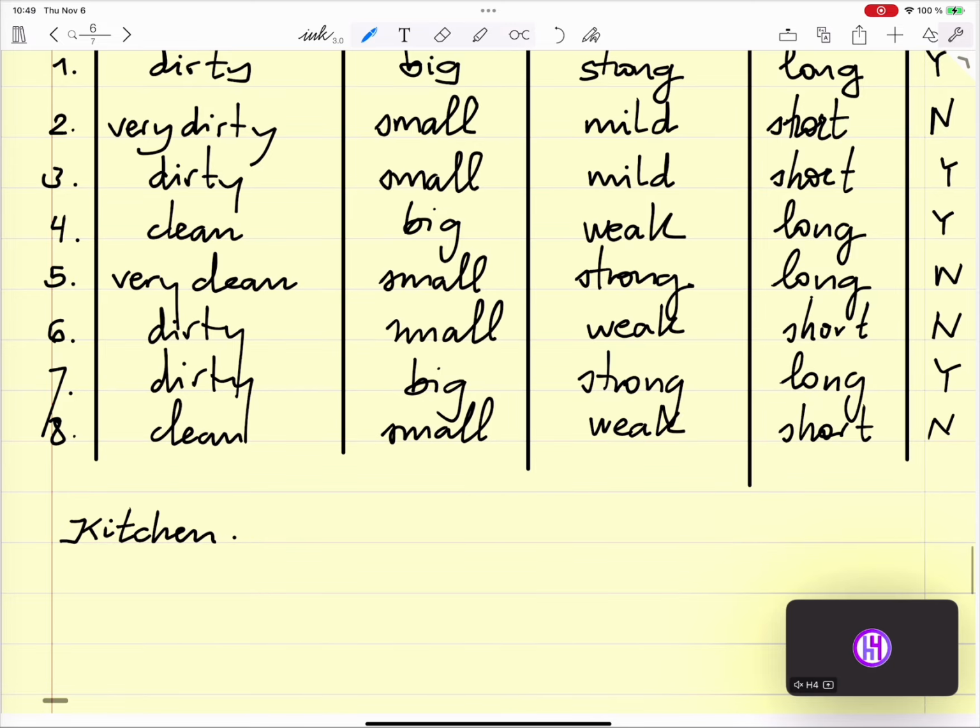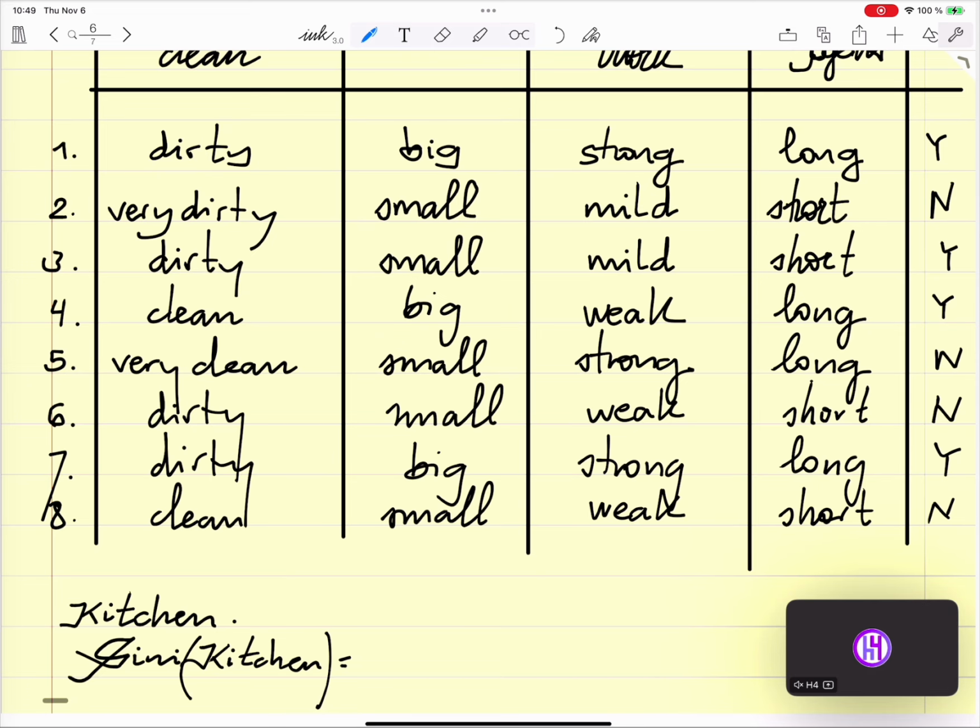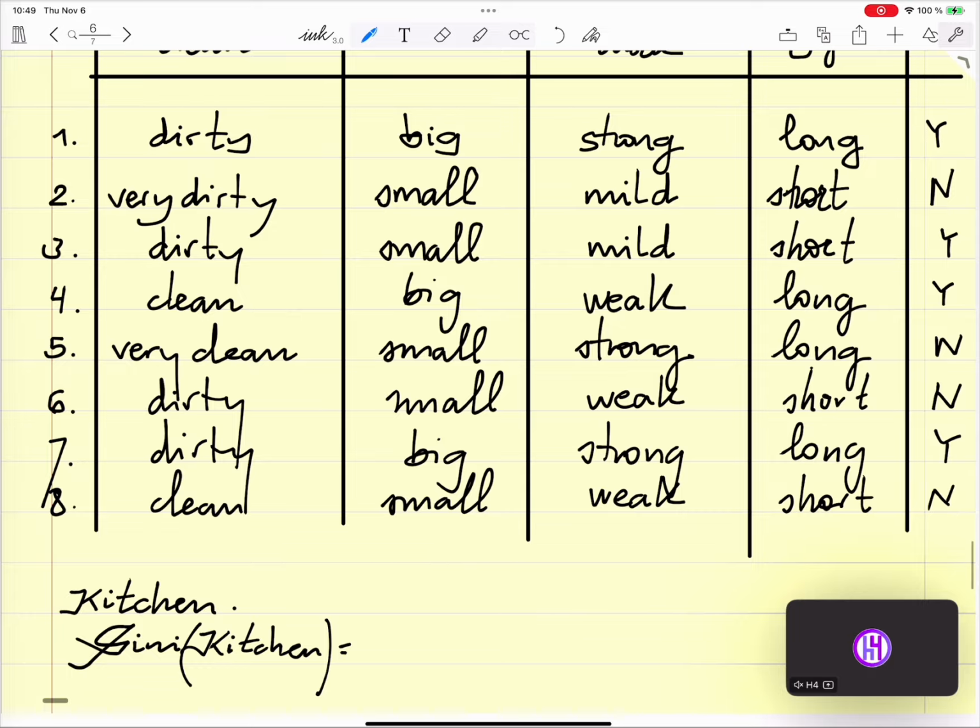So the Gini of the kitchen equals: we have dirty, very dirty, clean, very clean. So we have 4 possibilities out of 8. We have 1, 2, 3, 4 times dirty.